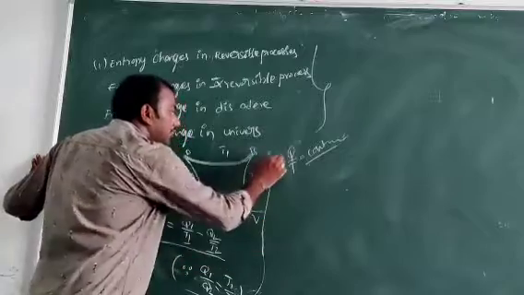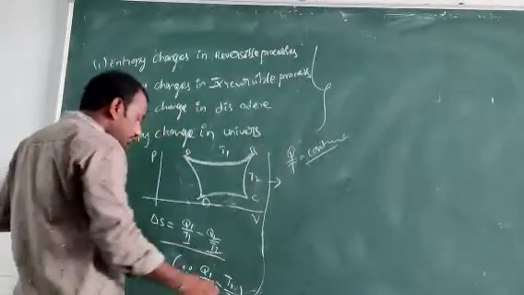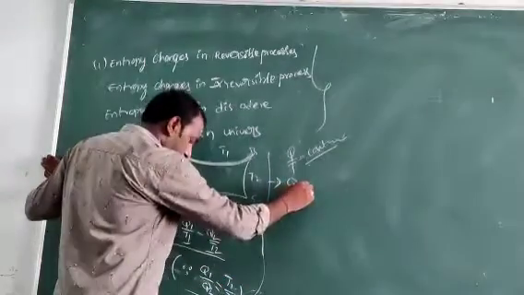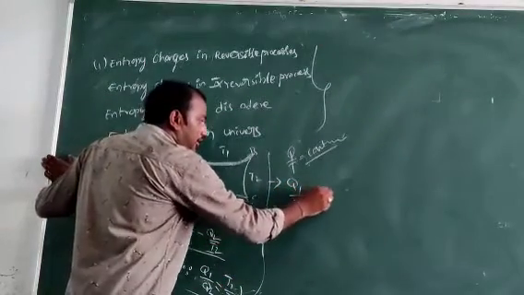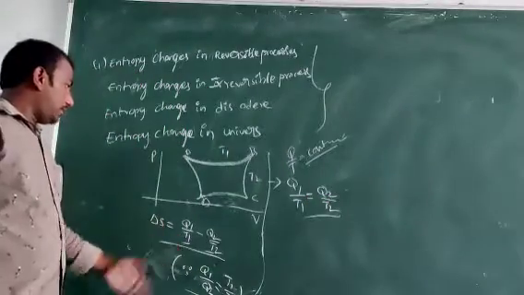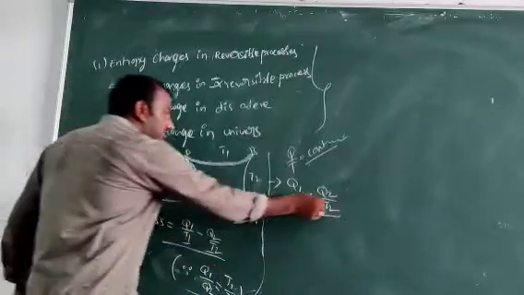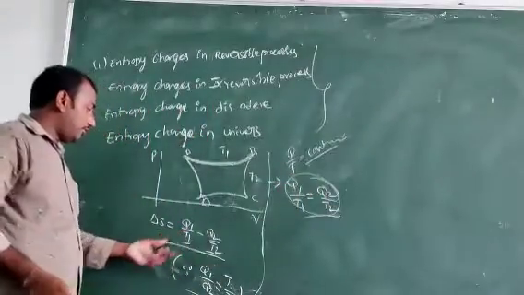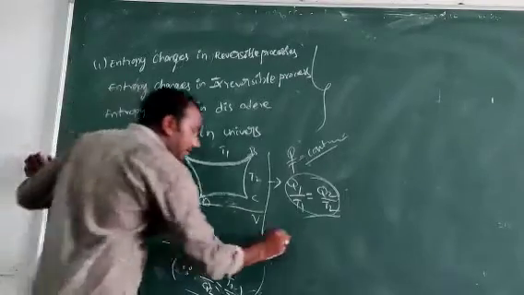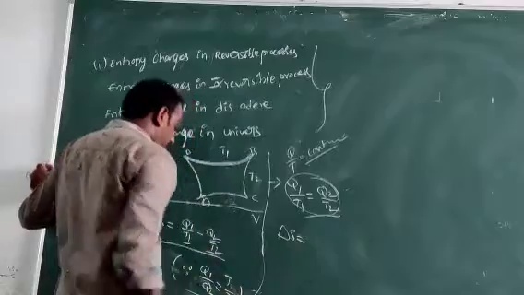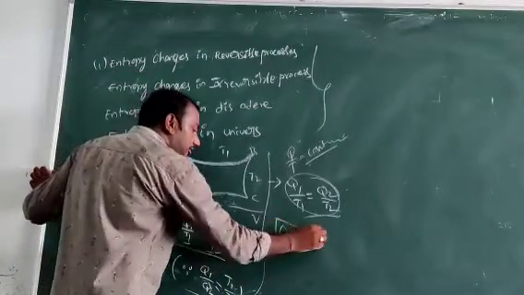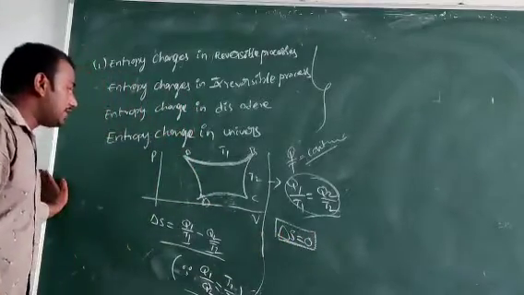So Q1 by T1 is equal to Q2 by T2. Both values are equal, and the minus sign is there, so delta S value will be 0.